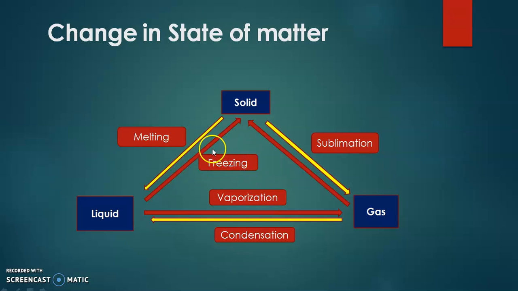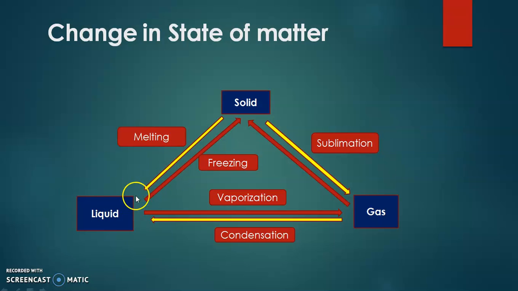Okay, now next is freezing. When liquid is converted into solid, that process is known as freezing, and freezing is also a temperature of the substance where the liquid is converted into the solid state.